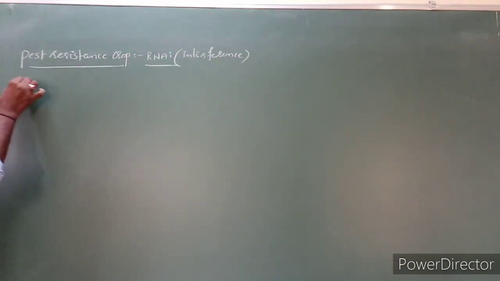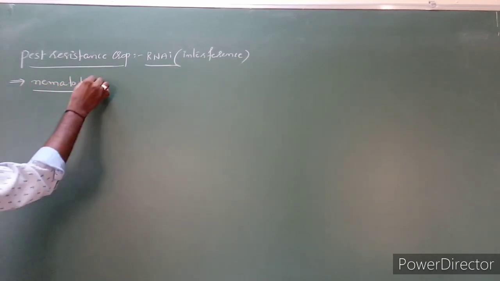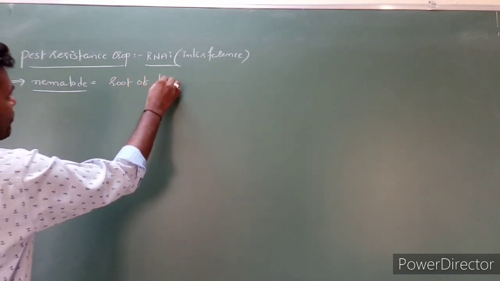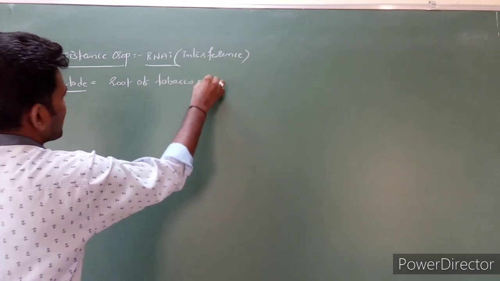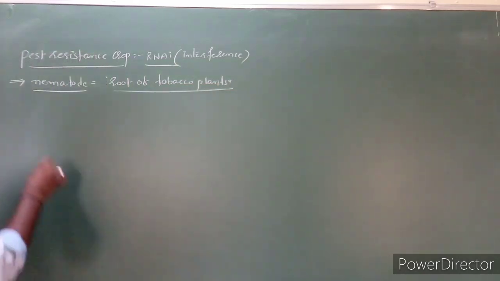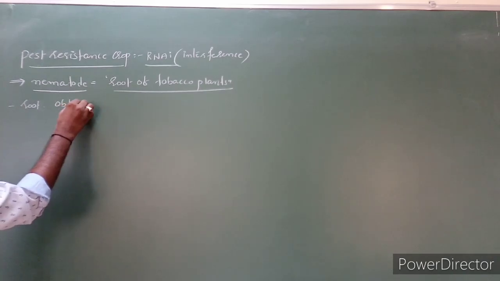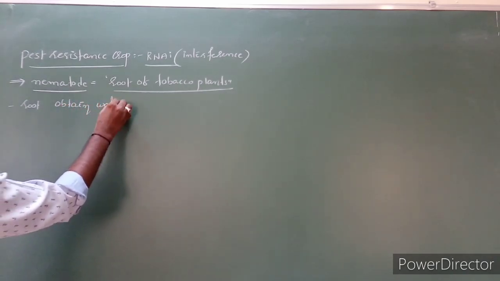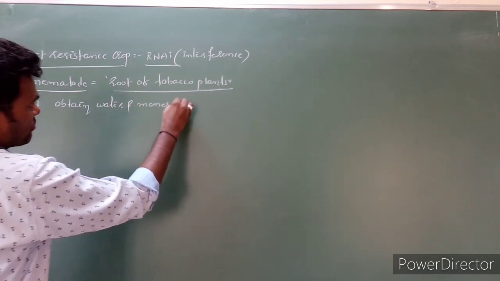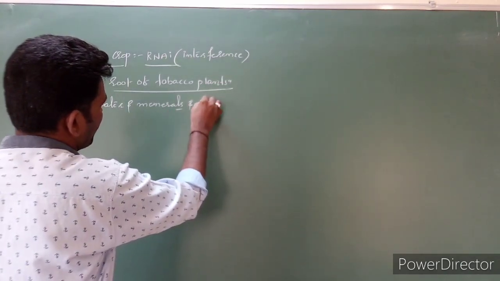Here, first, nematodes are associated with the roots of the tobacco plant. From tobacco roots they obtain water, minerals and food molecules also.